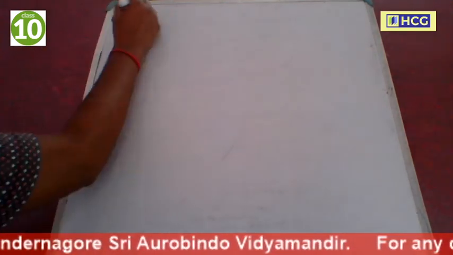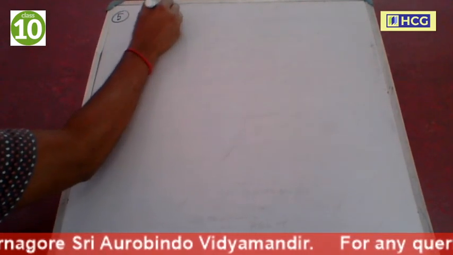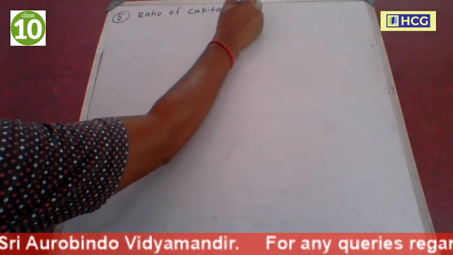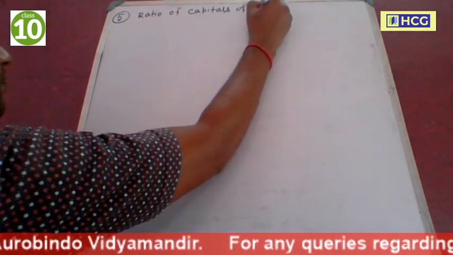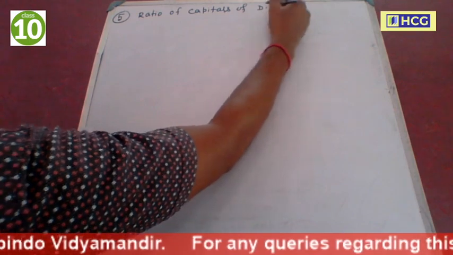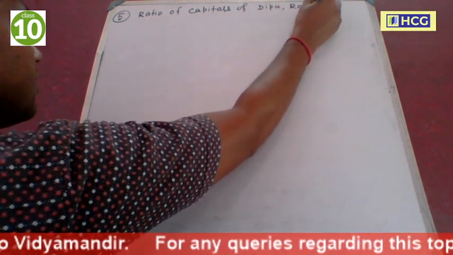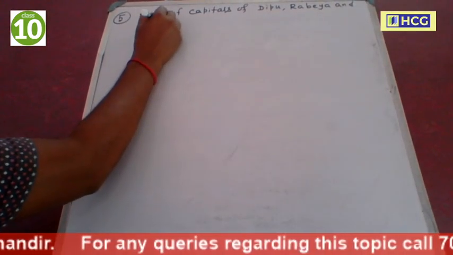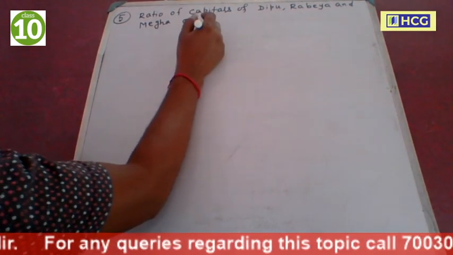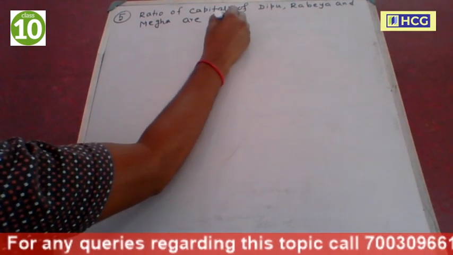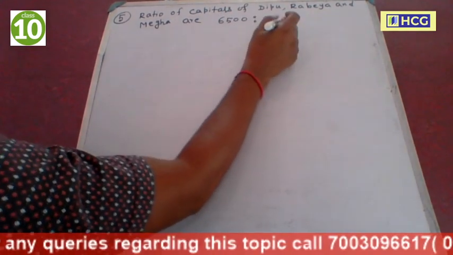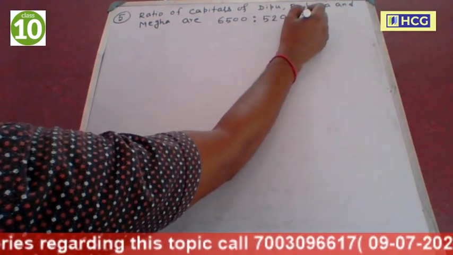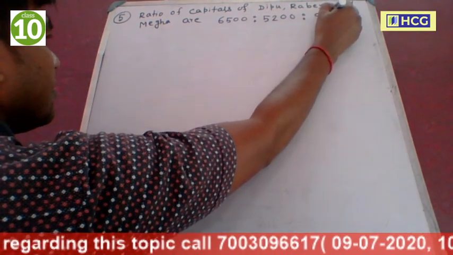Now the ratio of capitals of three friends Dipu, Rabea and Megha are: the capitals of Dipu is 6,500 is to 5,200 is to 9,100.